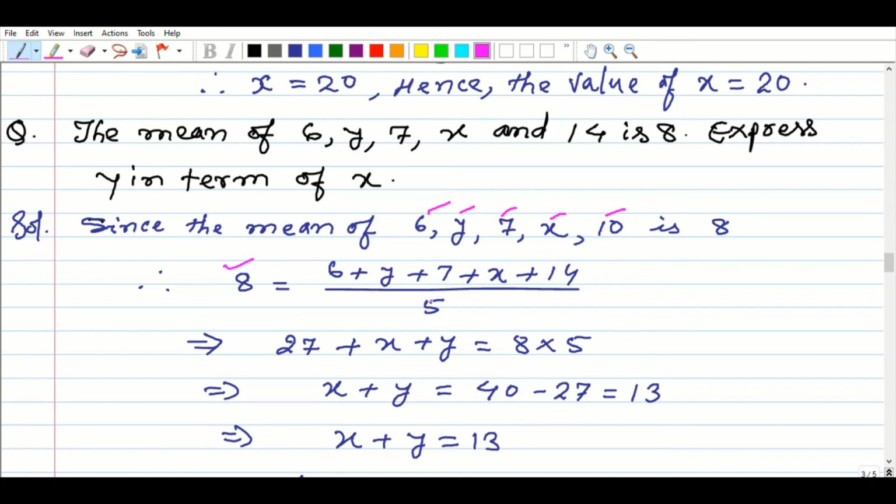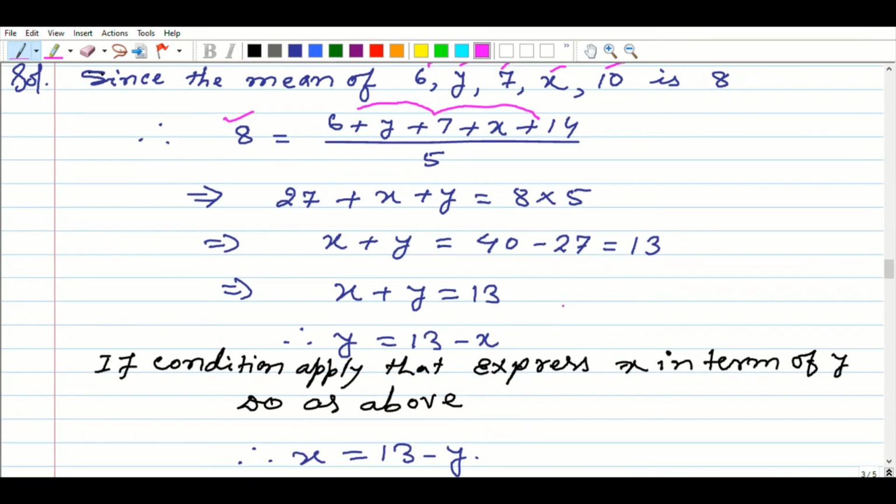After doing this one, I have written here 27 plus x plus y, because 6 plus 7 is 13, plus 14 is 27, and we keep x and y as it is in the plus form, and multiply 5 and 8 as per cross multiplication. So we get 27 transposed to the right hand side. You know that 8 fives are 40. Subtract 27 from 40, we get 13. So we have now here this step, x plus y equal to 13.